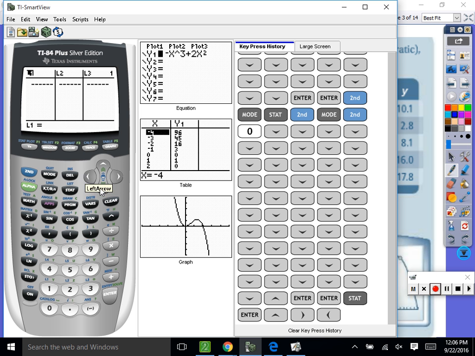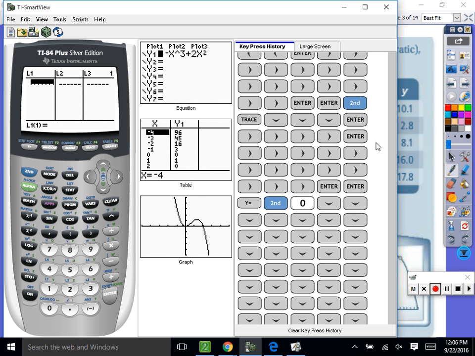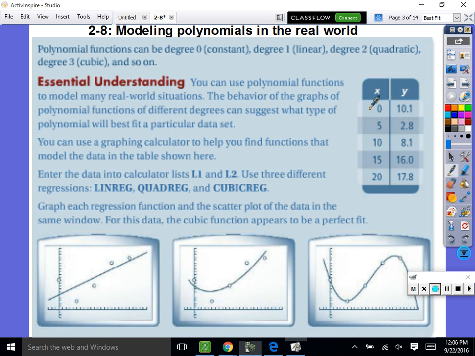In list 1, we're going to scroll down and we're going to put in our x values. So you're going to type in those x values. Let's see if I can scroll this over. I don't think so. I'm going to have to get out of here. So in list 1, you're typing in 0, enter, 5, enter, 10, enter, 15, enter, 20, enter. Now notice our x values are changing by the same amount each time, right? So we could take differences if we wanted, but anyways. Is everybody good with that?